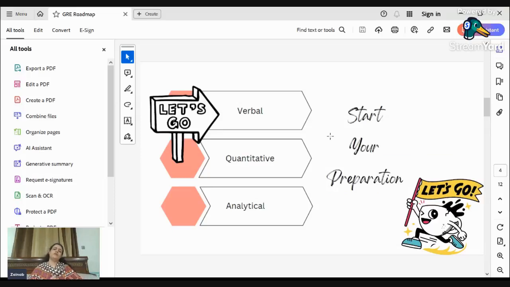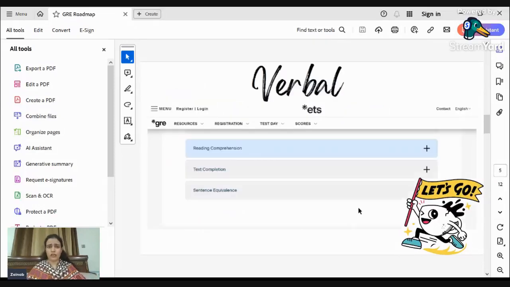GRE has three parts: verbal, quantitative, and analytical. Today I'll be explaining the verbal part of GRE. If anyone is watching, let me know. In the verbal part of GRE, there are many things that we have to do. I have taken all this from the ETS website, the official website for GRE. First is reading comprehension, then text completion, and then sentence equivalence.